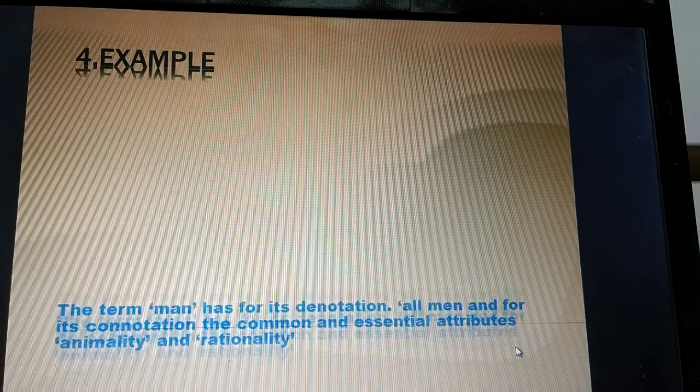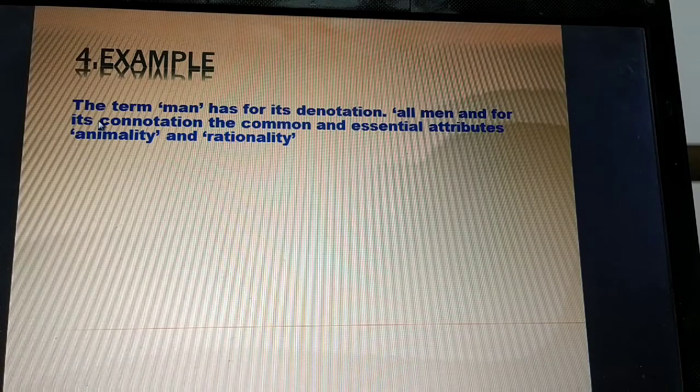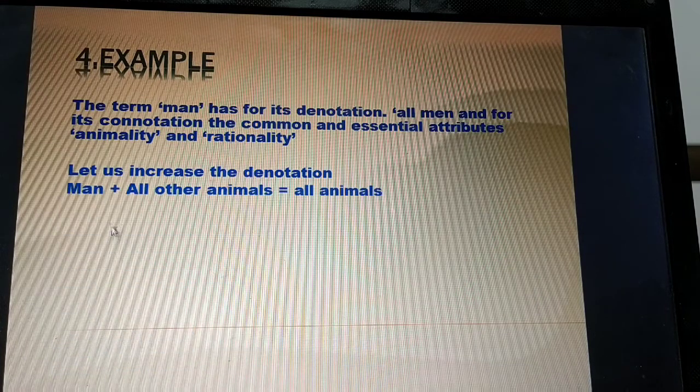Now, example. The term man has for its denotation all men and for its connotation the common and essential attributes animality and rationality. Let us increase the denotation. Man plus all other animals is equal to all animals.